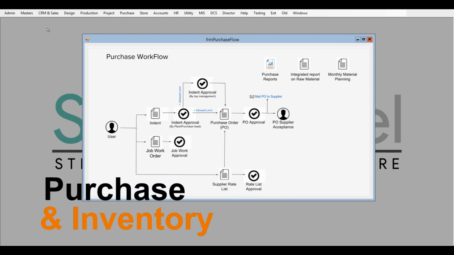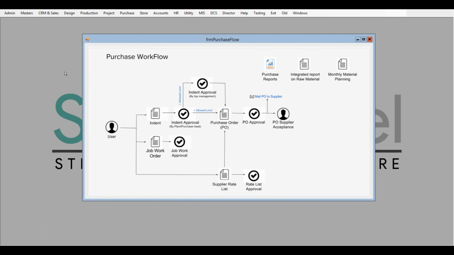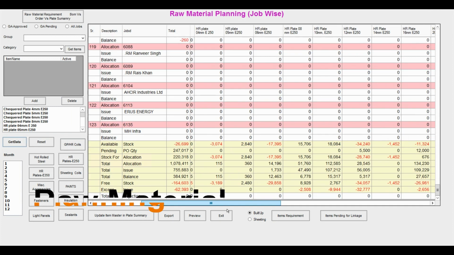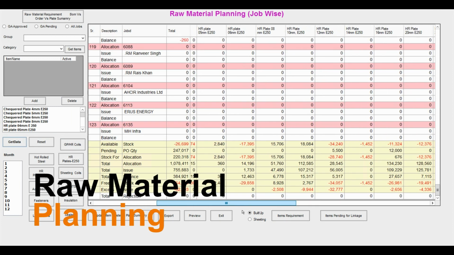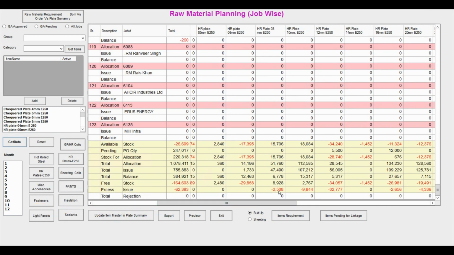You can manage your complete purchase and inventory with this ERP. You can create indents, purchase orders, material receiving, material issue, job work orders, pre-approved rate list, and a lot more. The main part of this ERP is raw material planning, which is a very necessary thing for the steel fabrication industry. With the raw material planning module, you can do the planning for your HR sheets, coils, accessories, and a lot more. You can do planning based on the month.